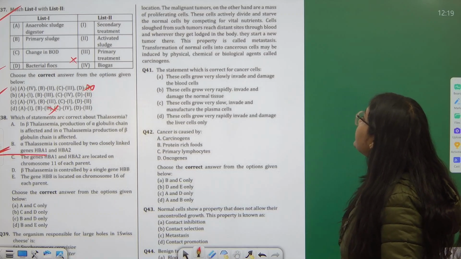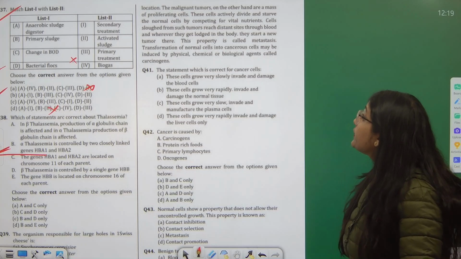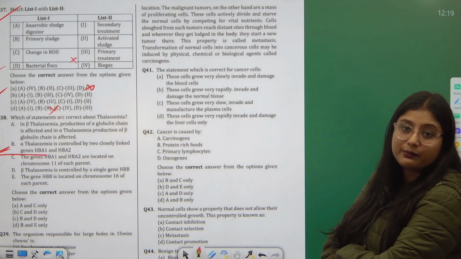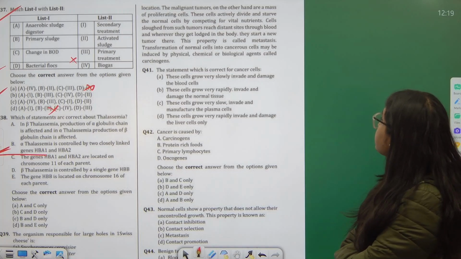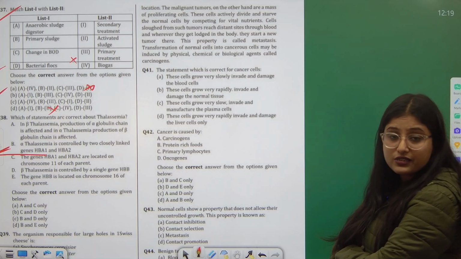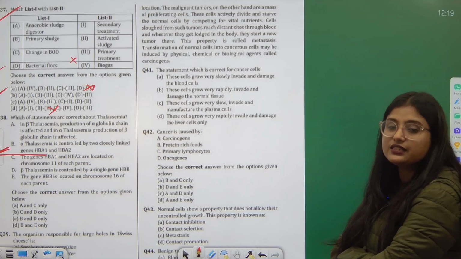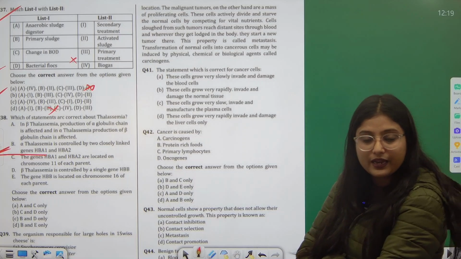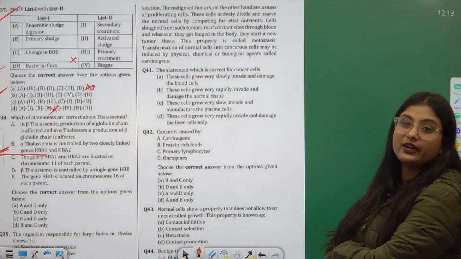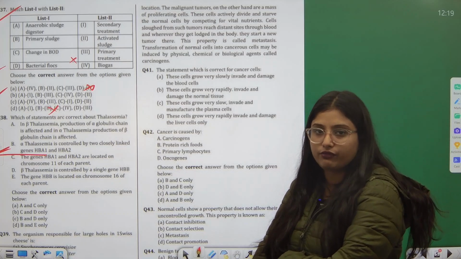These cells actively divide and starve the normal cells by competing for vital nutrients. They divide very quickly, and the normal cells lack nutrients. Cells sloughed from such tumors reach distant sites through blood. The extra cells travel through blood, and wherever they get lodged in the body, they start a new tumor there also. They start replicating, producing more and more tumor cells. This property is called metastasis, and it is a property of malignant tumors. In benign tumors, it remains confined to that area.